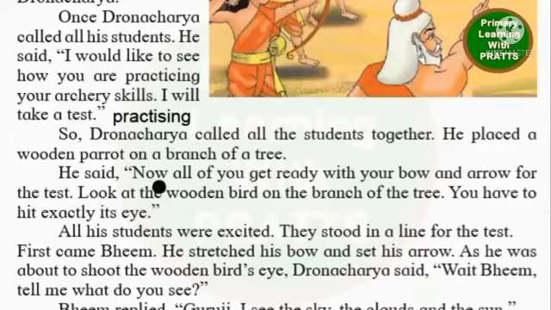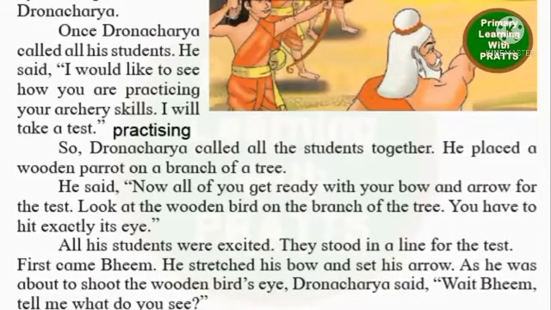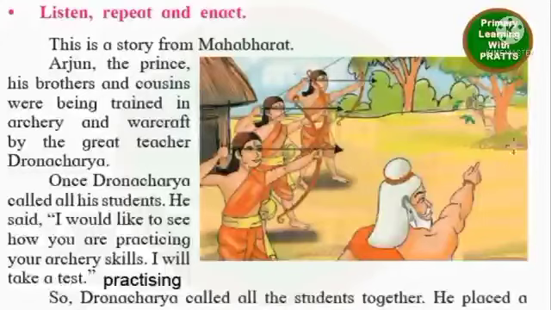He said, now all of you get ready with your bow and arrow for the test. It was the archery test where they have to show their skills of using bow and arrow. So he says, get ready with your bow and arrow. Now how the wooden parrot comes into the test, he is telling them, look at the wooden bird on the branch of the tree. So he has hung the wooden parrot on the branch of a tree. Here we can see the wooden parrot on the branch of a tree.